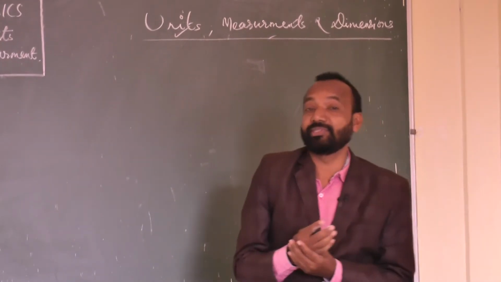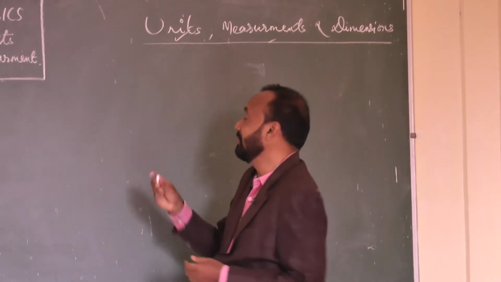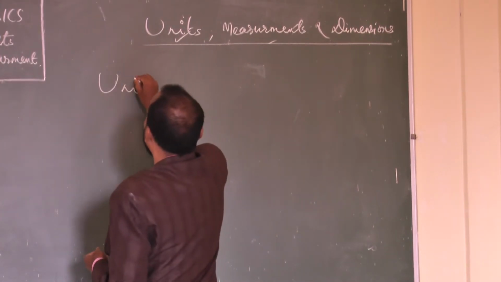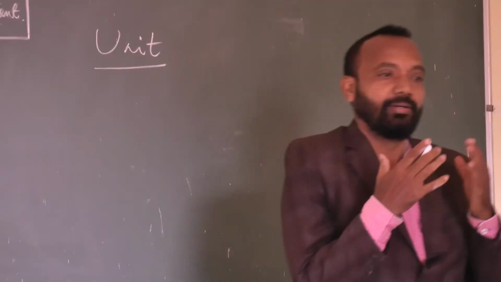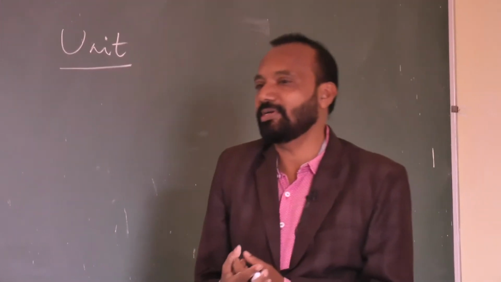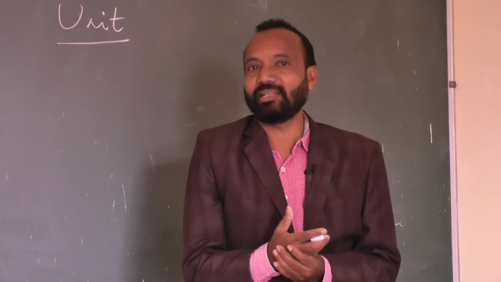A standard of measurement. Unit is a standard which is used to measure any kind of quantities, like physical quantities, derived quantities, even we can measure any kind of angle.